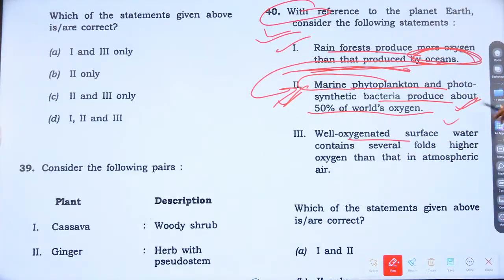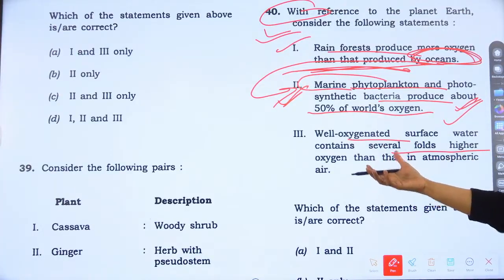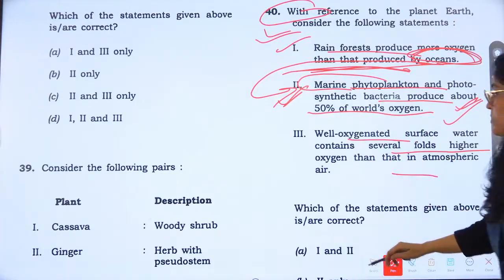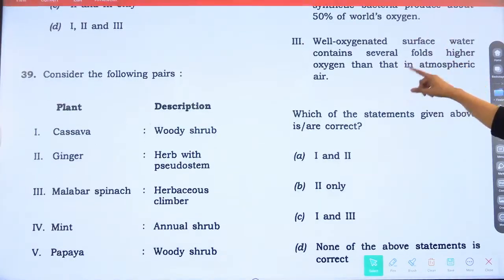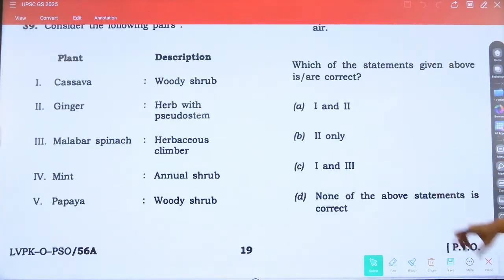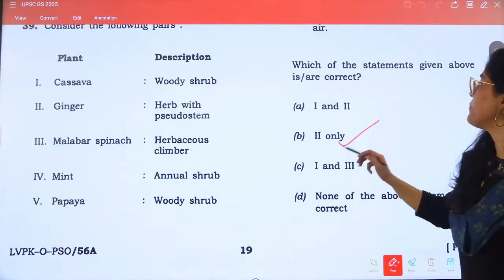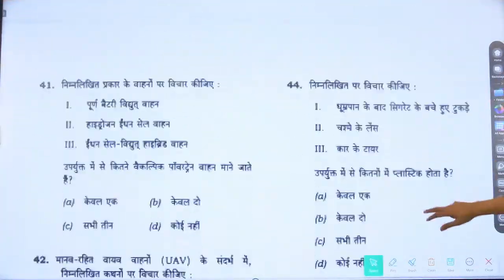Well oxygenated surface water contains several folds higher oxygen than that in atmosphere, right? So is it correct? Option number 3. Well oxygenated surface water contains several folds higher than that in atmospheric air. So the answer would be what? B only, right? Third is not correct. Answer would be B. Okay.